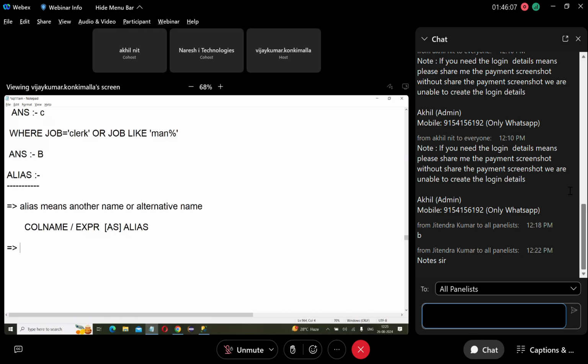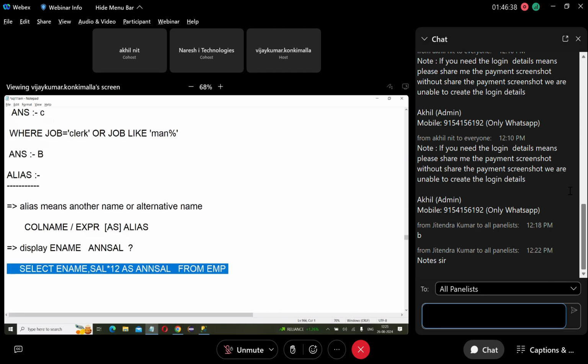Okay. So I want to display employee name, and next, annual salary. I want to show every employee name and annual salary. Then how to write the query? Select ename, next one, salary into 12, next one, as annual salary from EMP.